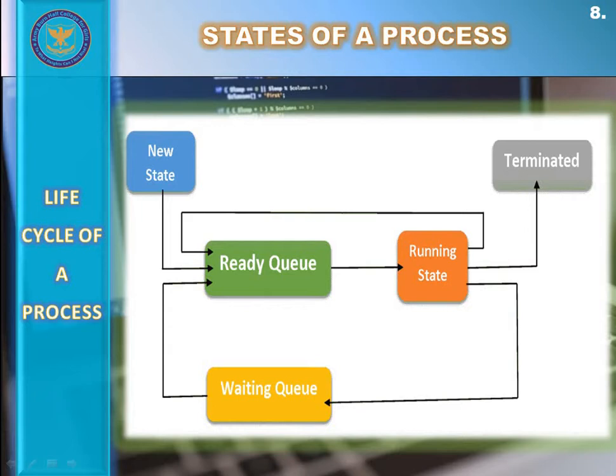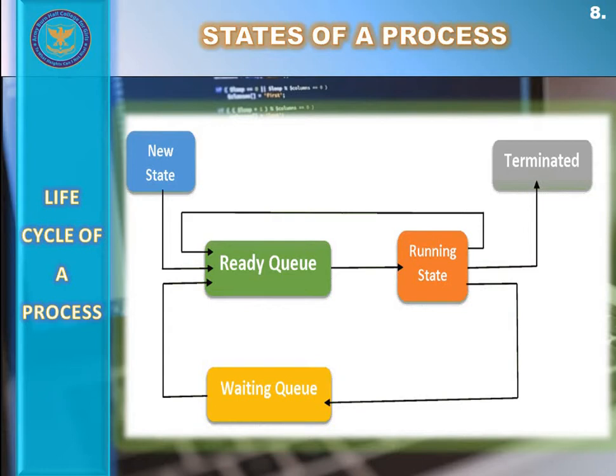When the operating system was fetching that software or program in that new state, it became a process.